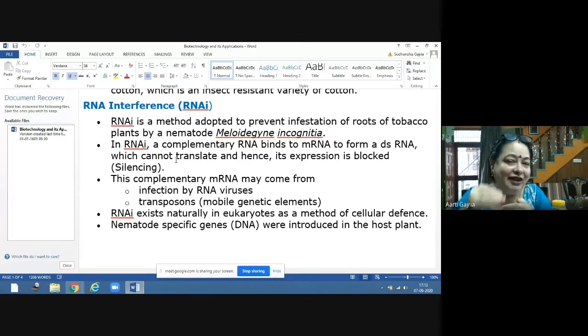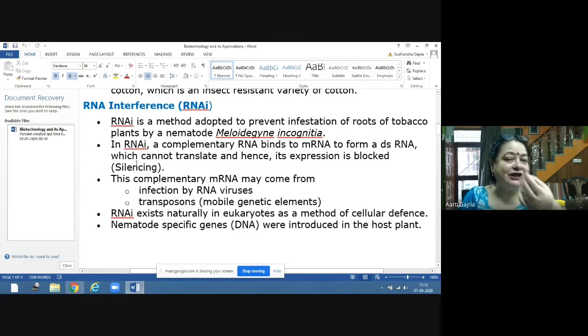And when it becomes silenced, it will form the double-stranded RNA. And it will not express, or it will not form the protein for the growth of the nematode. So what will happen?